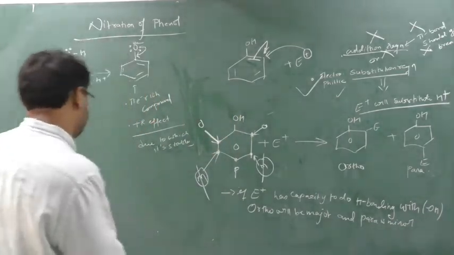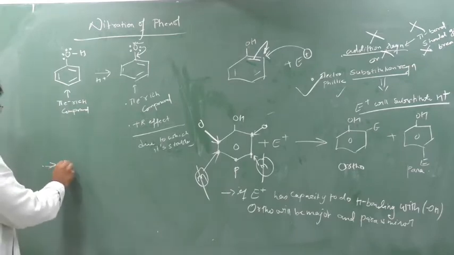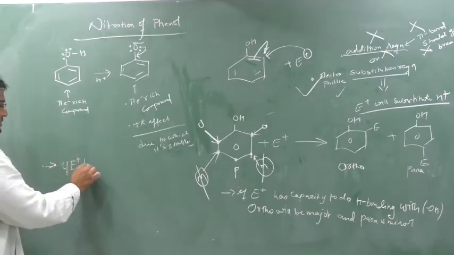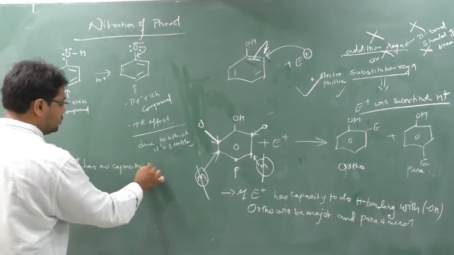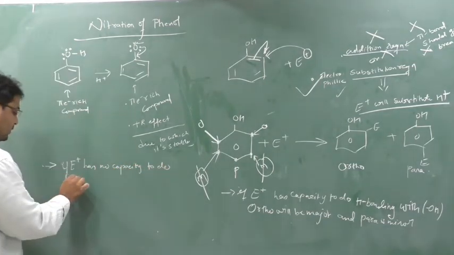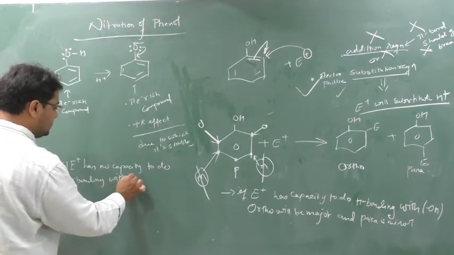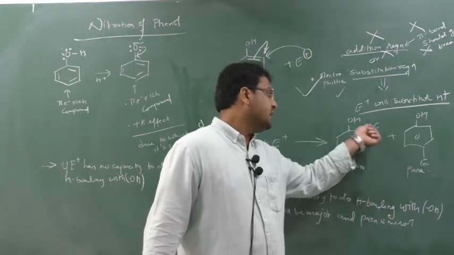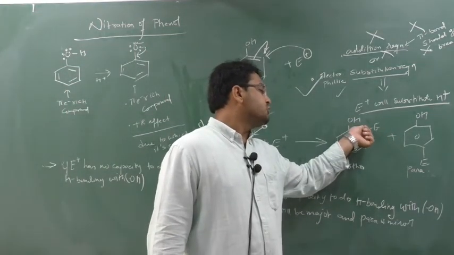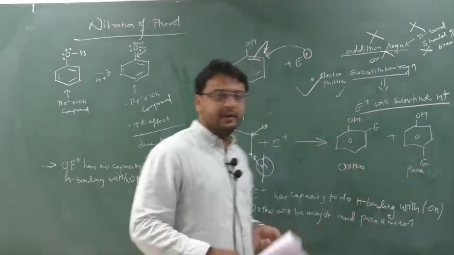Next point, I write down here: if E plus has no capacity to do H bonding with OH, meaning if the electrophile E which is present here cannot do hydrogen bonding with this OH, then ortho will be minor and para will be major.